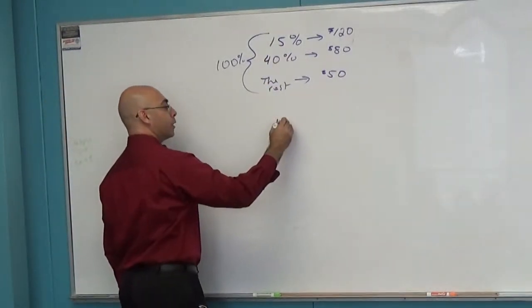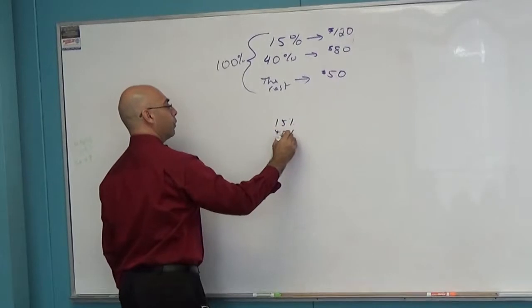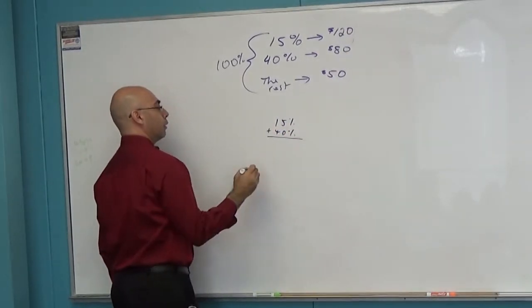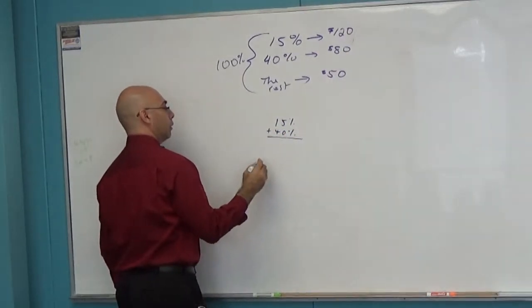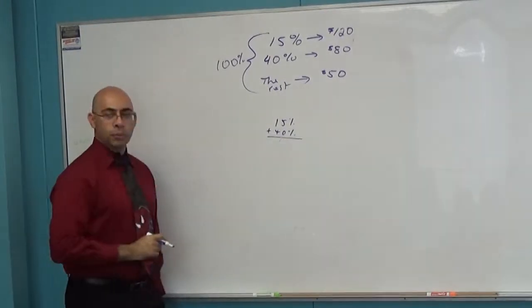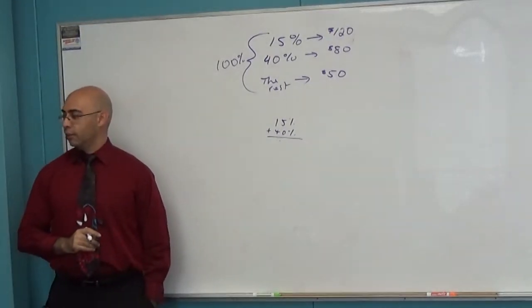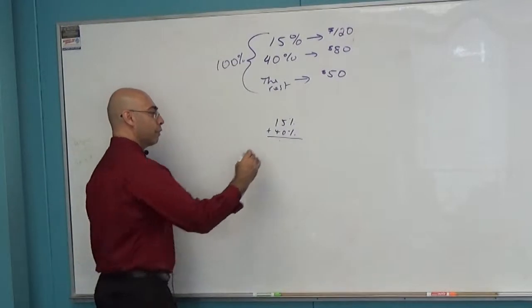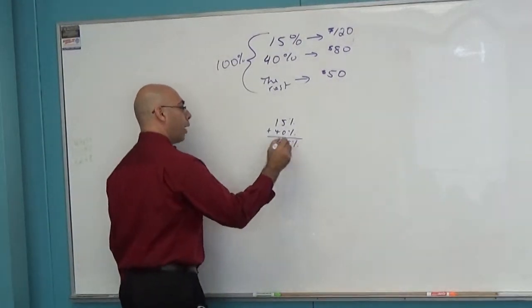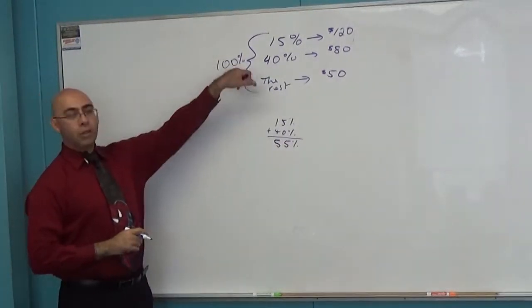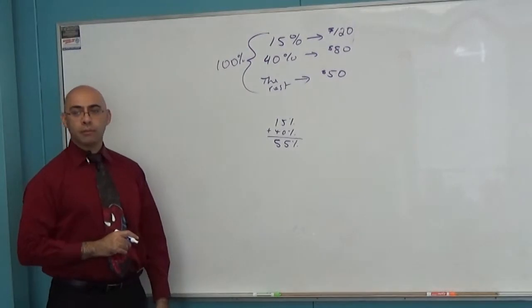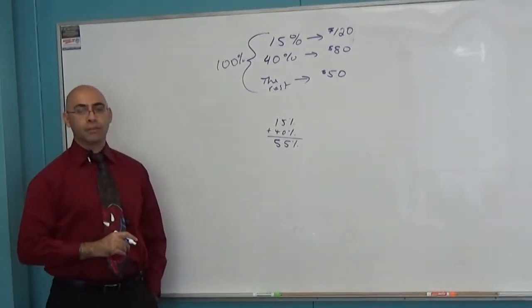When you add the 15% and the 40%, what do you get? 100%? Really? 15% plus 40% is 100? You get 55. So we have a problem here. These all don't add up to 100%. So that means this problem is wrong.